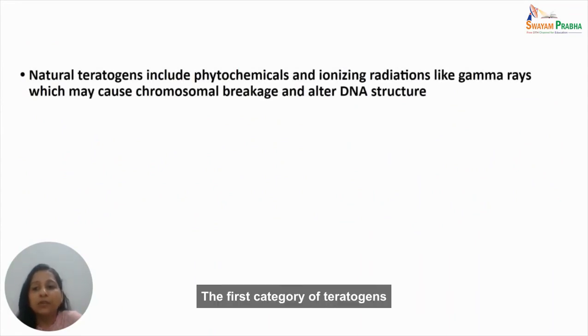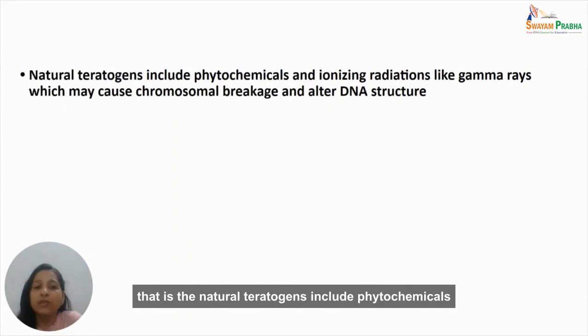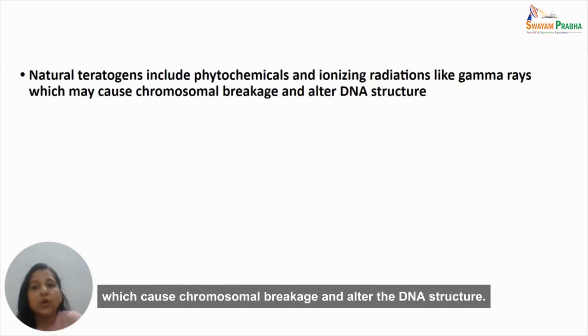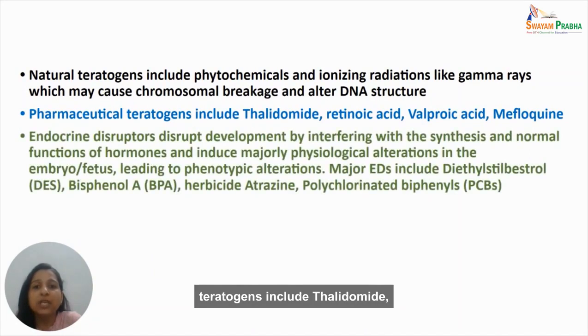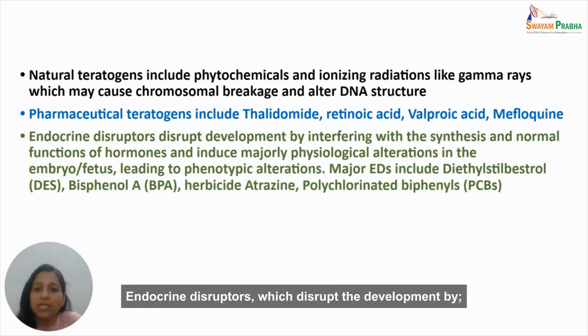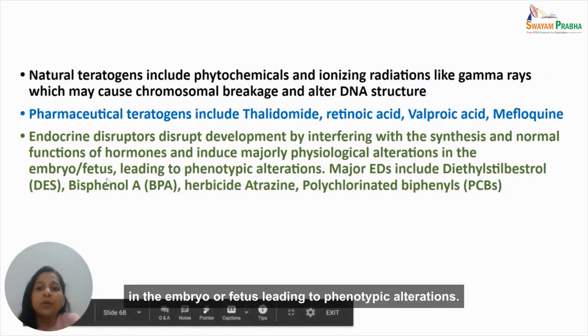The first category of teratogens, that is the natural teratogens, include phytochemicals and ionizing radiations, predominantly gamma radiations, which cause chromosomal breakage and alter the DNA structure. The second category, that is the pharmaceutical teratogens, include thalidomide, retinoic acid, valproic acid, metformin. Endocrine disruptors disrupt development by interfering with the synthesis and normal functions of the hormones, that is the endocrine system, thereby inducing major physiological alterations in the embryo or fetus, leading to phenotypic alterations.